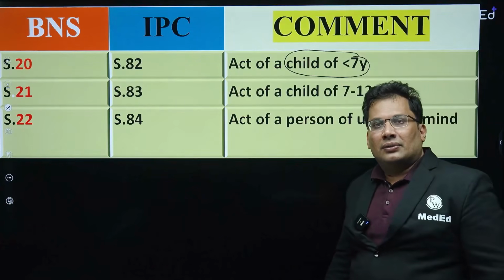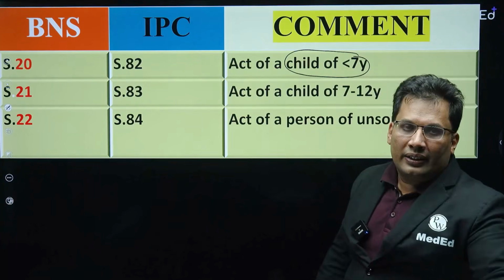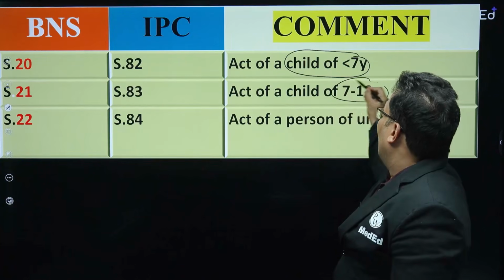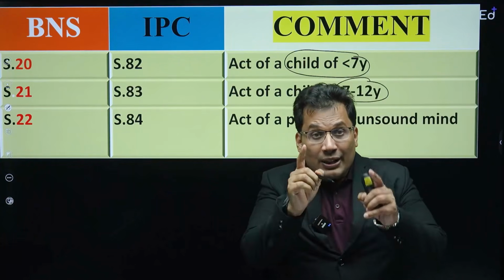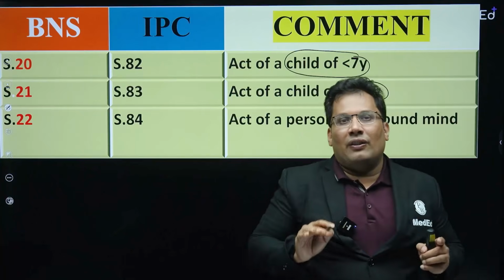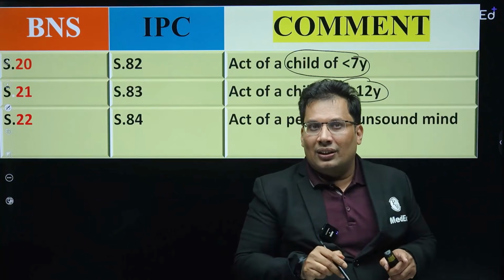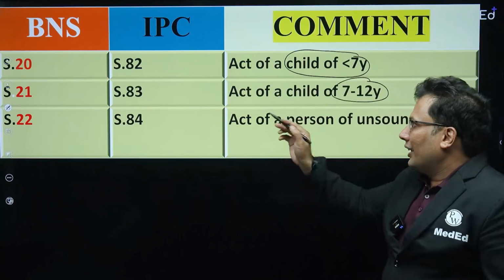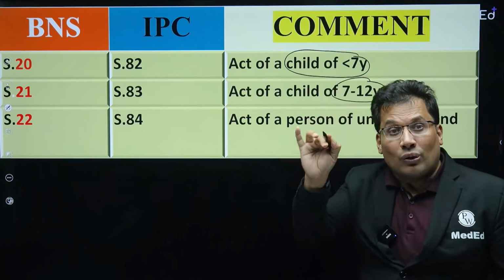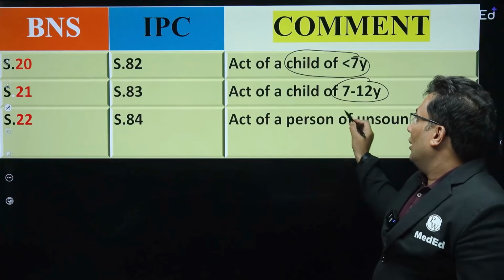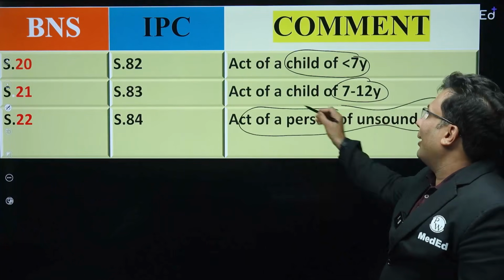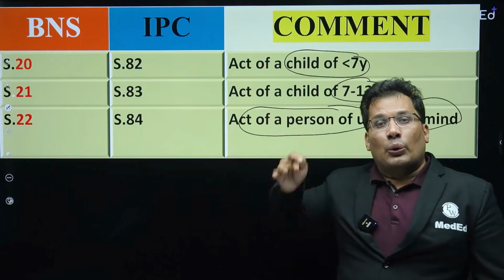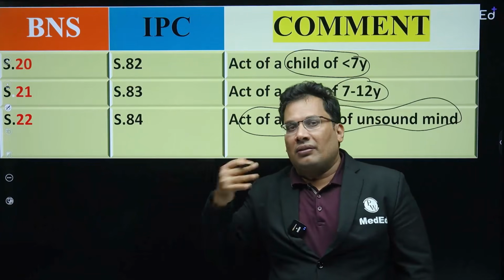Any act done by a child less than 7 years is not a punishable offense. But S21 says, when there is sufficient maturity, when age is between 7 to 12 years, it is definitely punishable if there is maturity. The magistrate or judge is going to decide. That is about S21. 22, previously 84, McNaughton's rule. Now it is 22, act of a person of unsound mind, McNaughton's rule. Previously 84, now 22. Done.